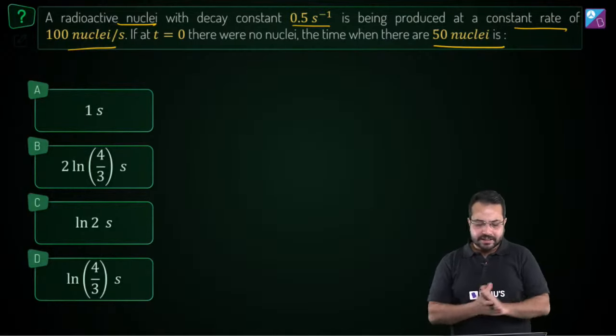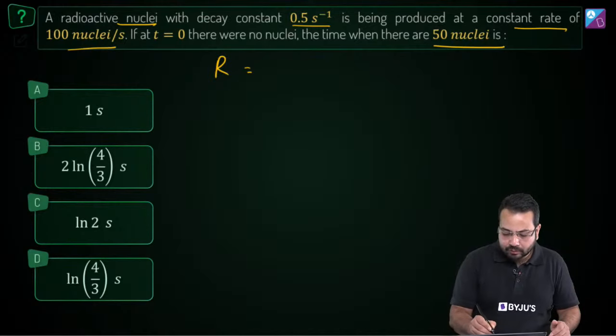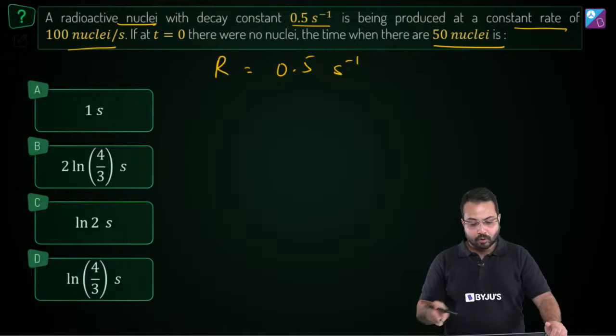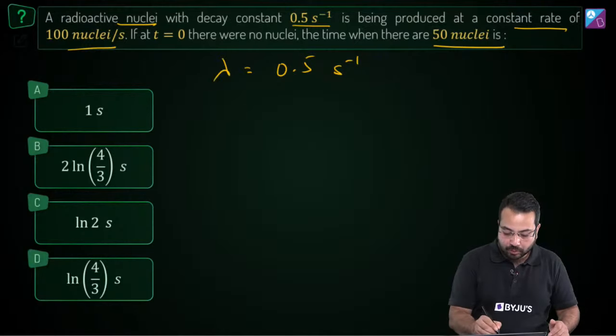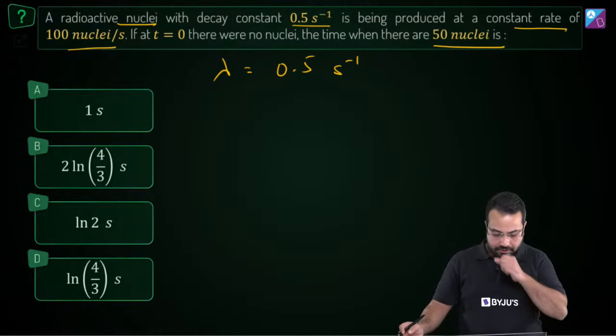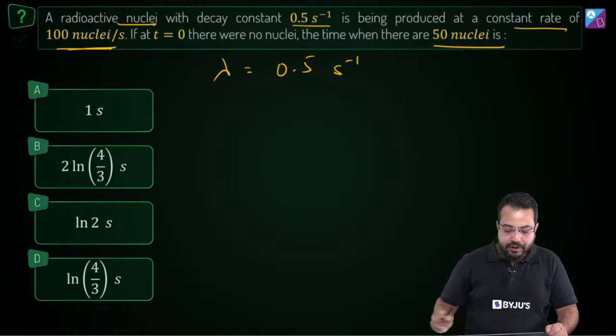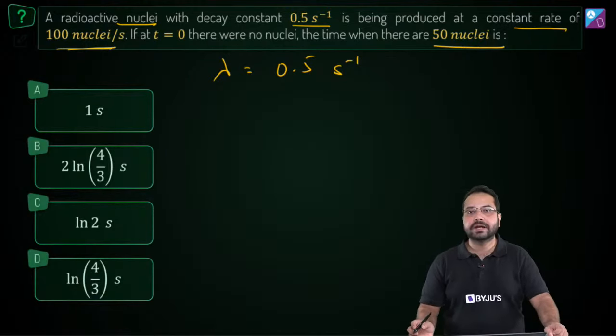Alright, so let's think about that. What do we have? Lambda, the decay constant, is equal to 0.5 per second. And then it is getting produced at a rate of 100 nuclei per second.